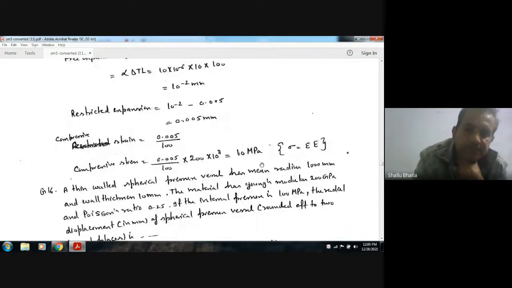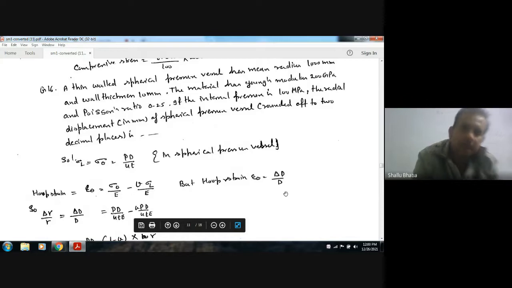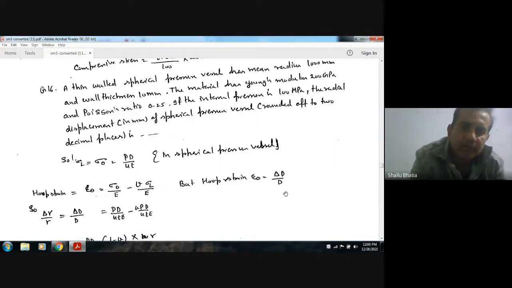Okay. Next. A thin walled spherical vessel has a mean radius of 1000 mm and a wall thickness of 10 mm. The material has Young's modulus 200 GPa and Poisson's ratio 0.25. If the internal pressure is 100 MPa, find the radial displacement of the spherical pressure vessel, rounded off to two decimal places.